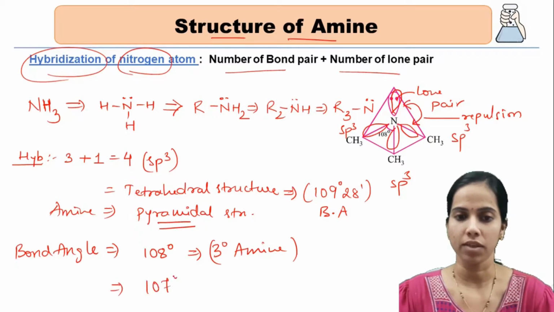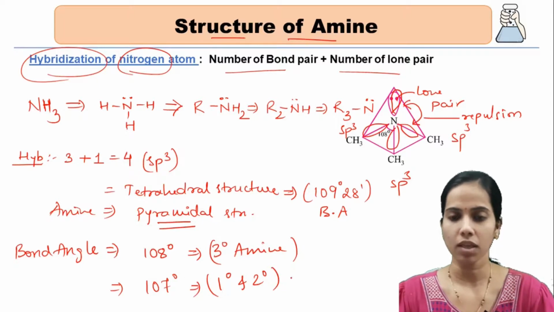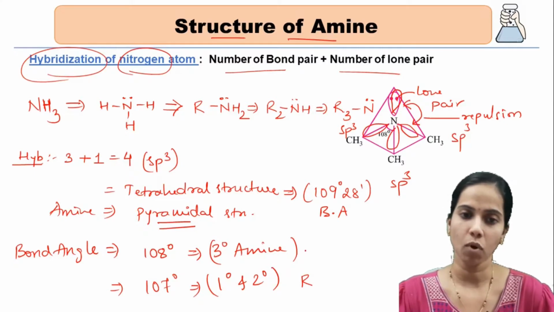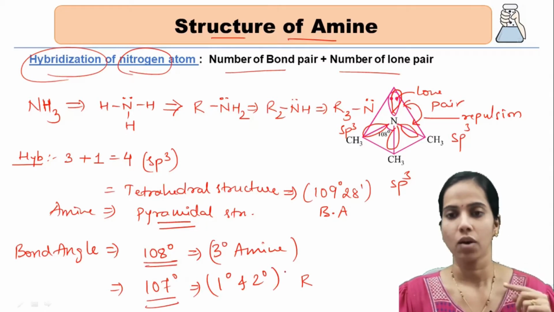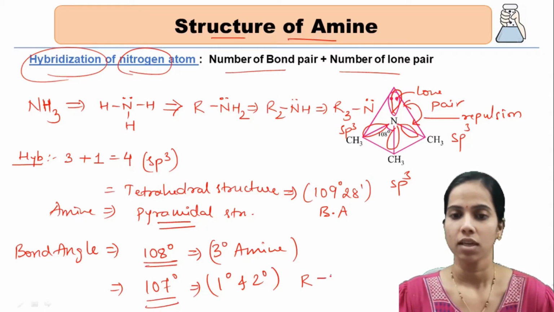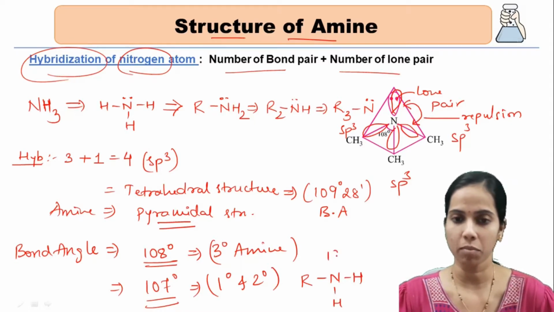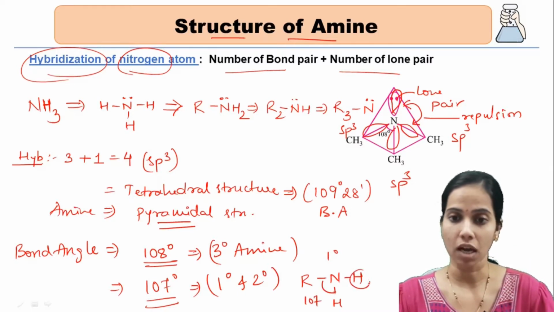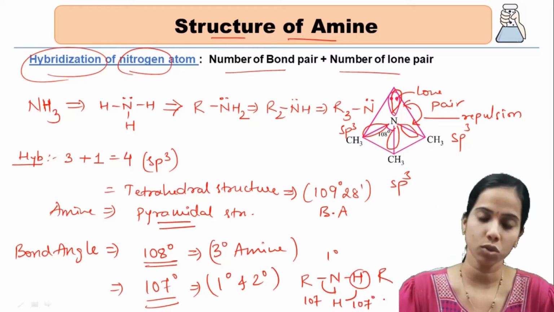Now what about primary and secondary amines? For primary and secondary, the bond angle is 107 degrees. The reason is, for adjacent alkyl groups or adjacent hydrogens the bond angle is 108, but for adjacent hydrogen and alkyl the bond angle is twisted a bit. For primary, as you can see, the bond angle here will be 107. If in place of this I take R, then the bond angle here will also be 107. Hope you have understood, students.